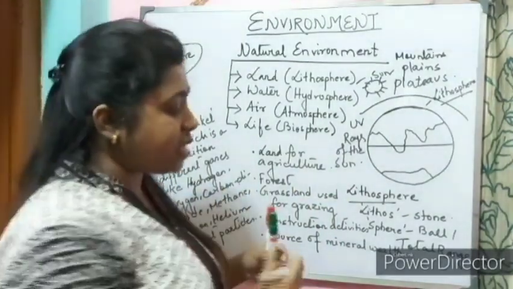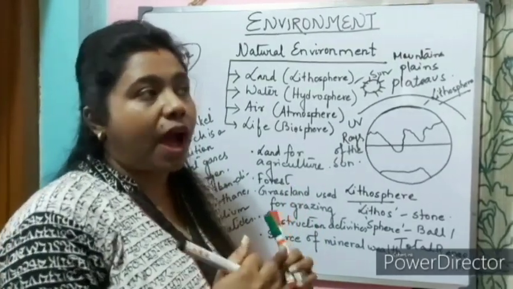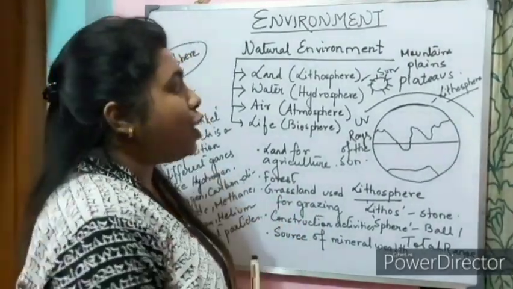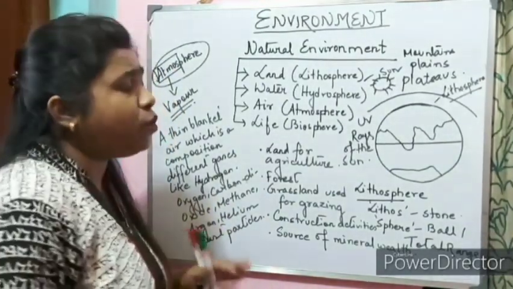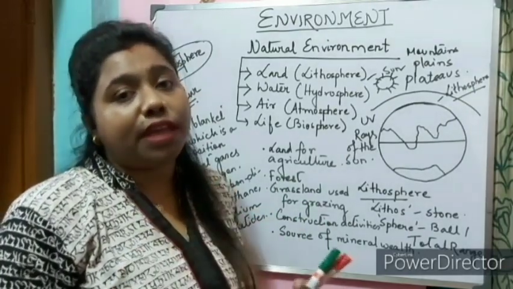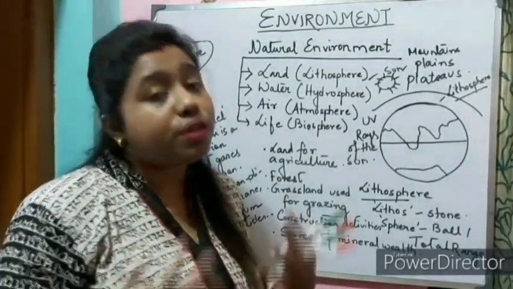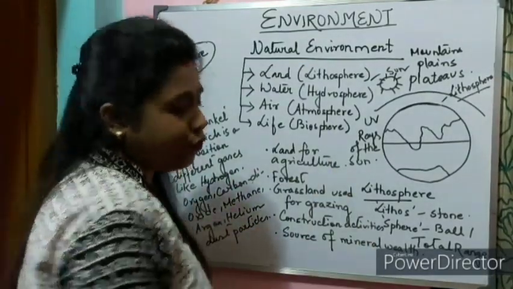It protects us from the cold weather conditions. Otherwise we would freeze, right? So that is why atmosphere is very important. And also it provides us with important gases like oxygen, which is very important for us to live, and carbon dioxide, which is important for the plants to live. Now let us move ahead with biosphere.